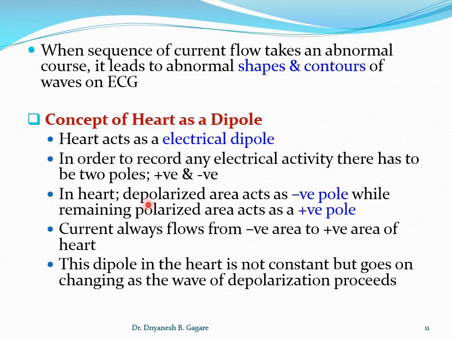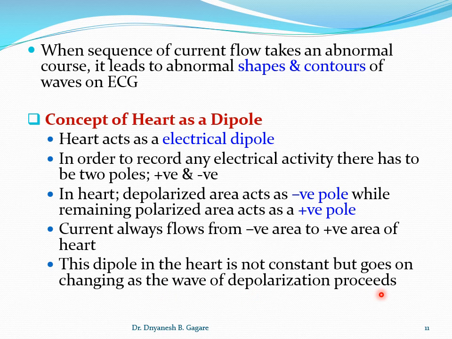Okay, it changes. Current always flows, and here try to understand, current always flows from the negative area to the positive area. That I already told. And next, coming to the next point, this dipole in the heart is not constant. जैसे बैटरी में डाइपोल कांस्टेंट है, ये पॉजिटिव पोल रहेगा, दूसरा नेगेटिव रहेगा, but हार्ट में क्या होता है, the dipole in the heart is not constant, because it goes on changing as the wave of depolarization proceeds.